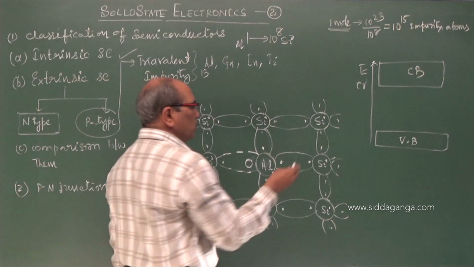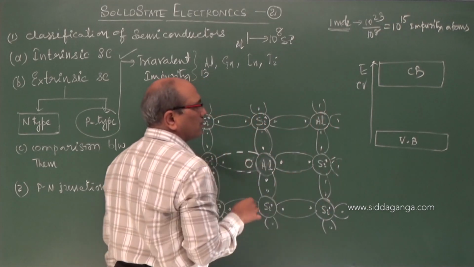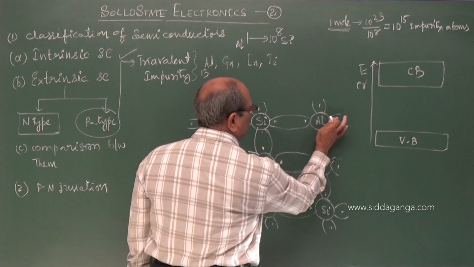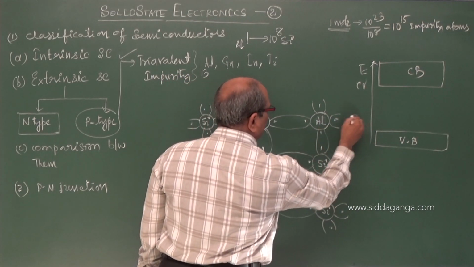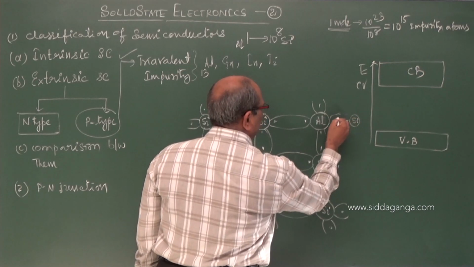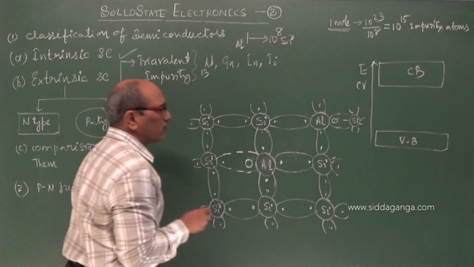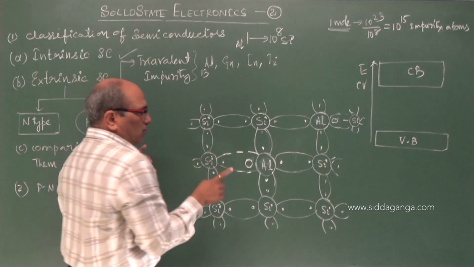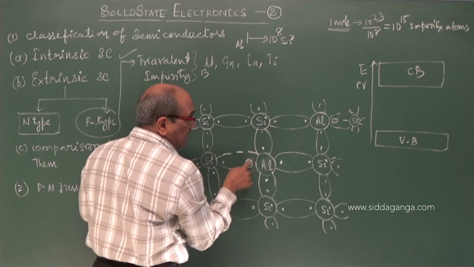For example, you take here, there is another aluminium atom. Similarly, there is a bond broken here, electron, and here may be silicon, and this is incomplete, electron is here, this hole, like that. Think about how this hole can be filled easily.